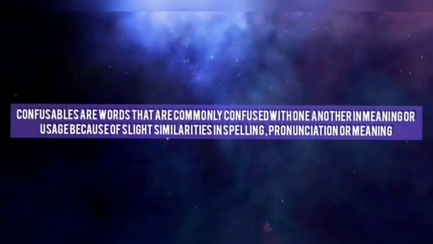Confusables. Confusables are words that are commonly confused with one another in meaning or usage because of slight similarities in spelling, pronunciation, or meaning. Some confusing pairs or confusing words.